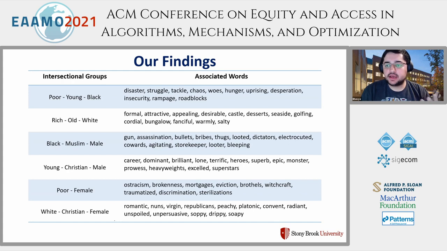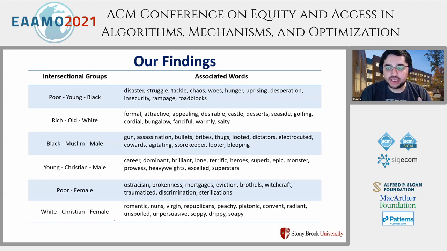And some of the striking associations that we found are listed in this table. So we can find that here, let's say the intersectional group Black Muslim males have words like gun, assassination, bullets, bribes, all these kinds of words linked to it. So we can imagine that many of these associations, or maybe all of these associations, might be considered as socially undesirable.